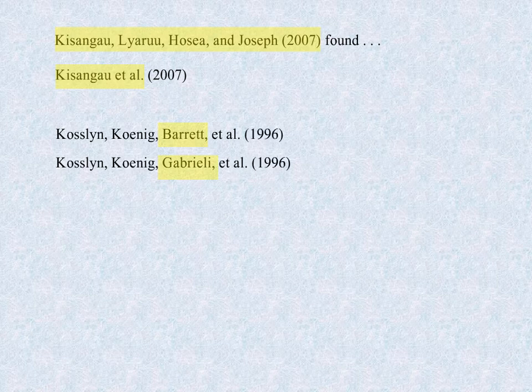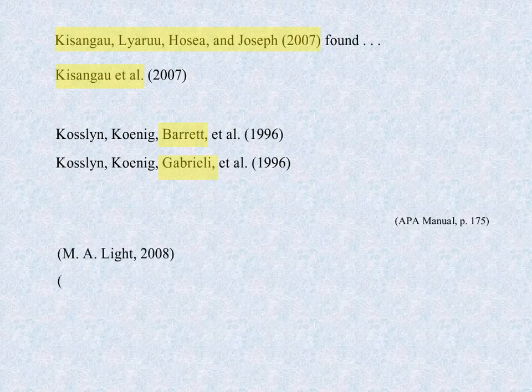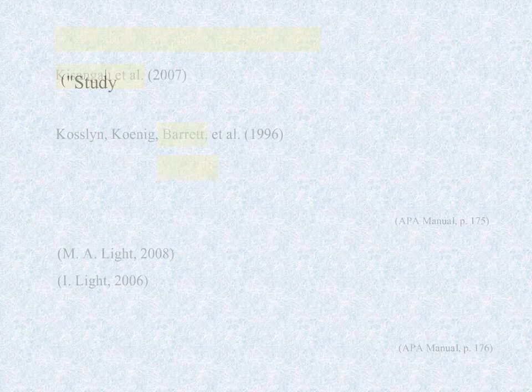If your reference list includes 2 authors with the same surname, include the author's initials in all in-text citations. If no author is named, use the first few words of the title by which the source appears in the reference list.